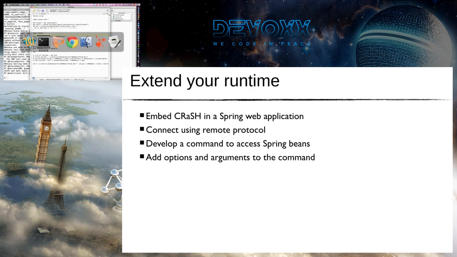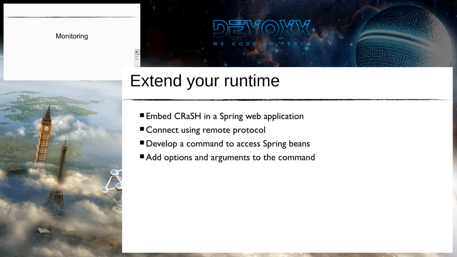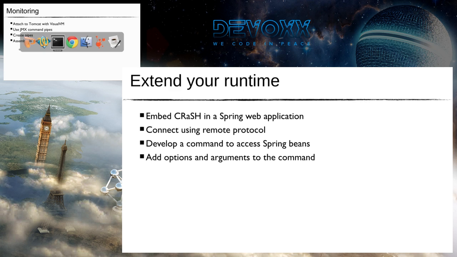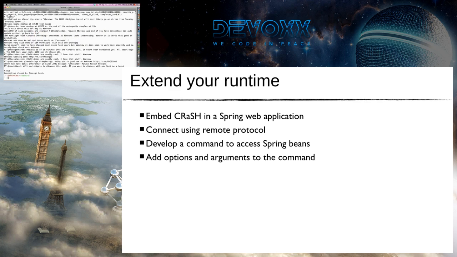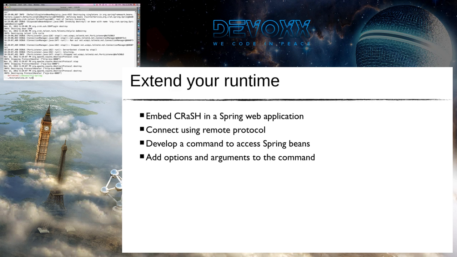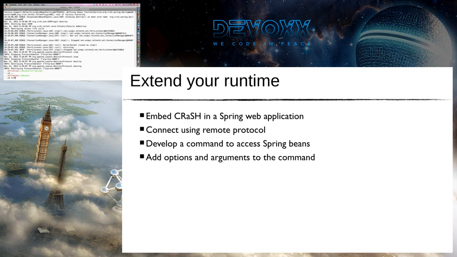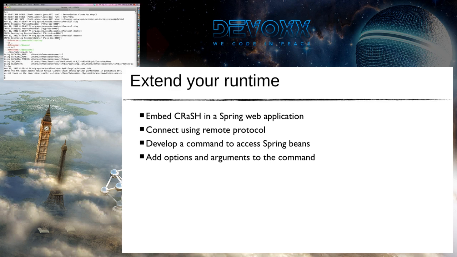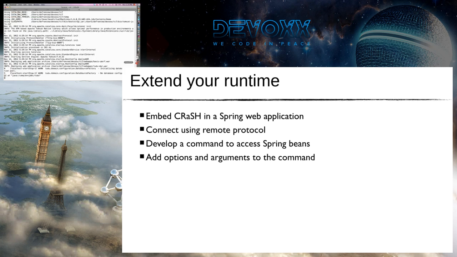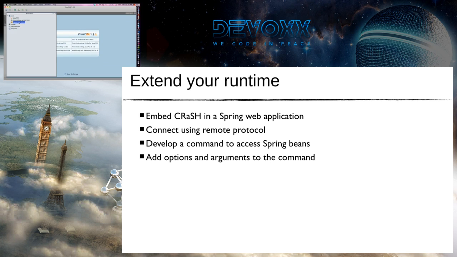So the last part is CRaSH for monitoring purposes. In this use case, we use a Visual VM plugin. I always say JVM, but it's Visual VM. We are going to use attach mode, like we did for JBoss S7, but instead of from the command line, we do it from Visual VM. When you run Visual VM, we start Tomcat, and now we can see Tomcat in the list of available applications. And now you have CRaSH, so we connect to CRaSH.